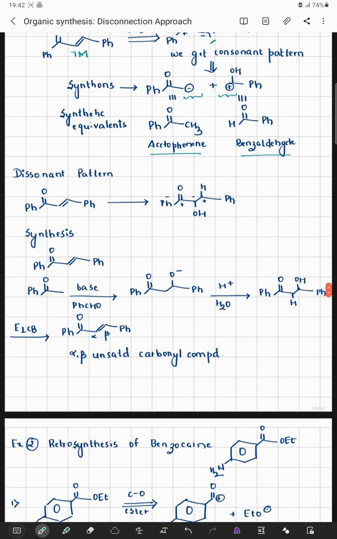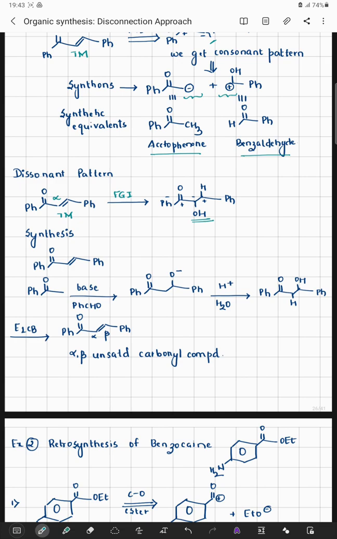Now we can also follow a dissonant pattern. In this dissonant pattern, onto an alpha beta unsaturation system, the alpha position is converted to an OH group. What we try to understand here is that in the previous system an OH was introduced at the beta position, whereas here I have done a functional group interconversion at the alpha position, introducing an OH group.